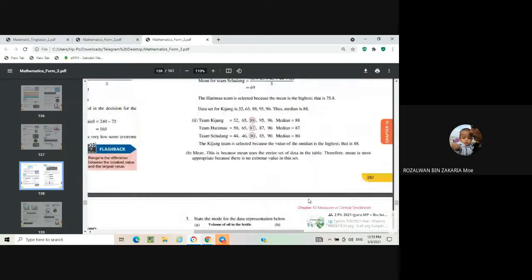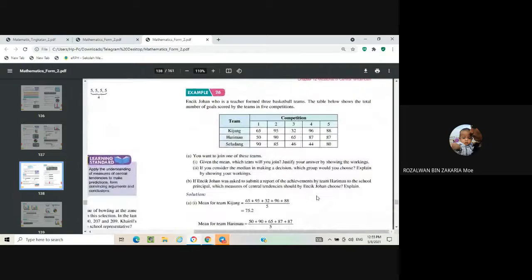Example 26. Encik Johan, who is a teacher, forms a Form 3 basketball team. The table below shows the total number of goals scored by the teams in the 5 competitions. A, you want to join one of these teams. (a)(i) Given the mean, which team will you join? Justify your answer by showing the working.